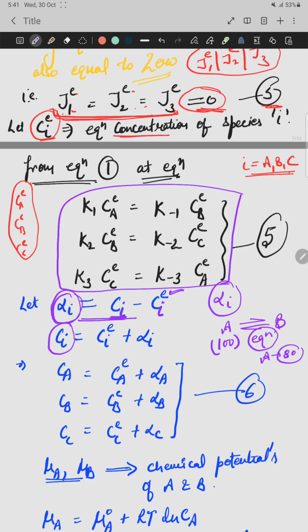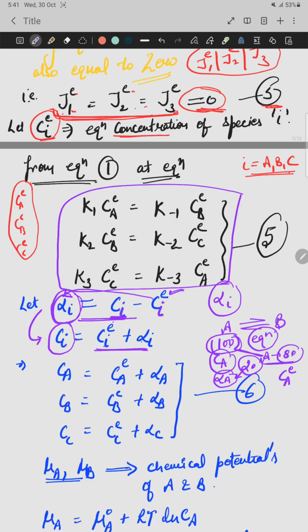So 100 is the concentration of A and 80 is the concentration of A at equilibrium state. The difference, 100 minus 80, is 20. 20 is basically alpha A. This is the difference between both concentrations. So from this relation, Ci can be calculated by taking it to the other side: CiE plus alpha i.